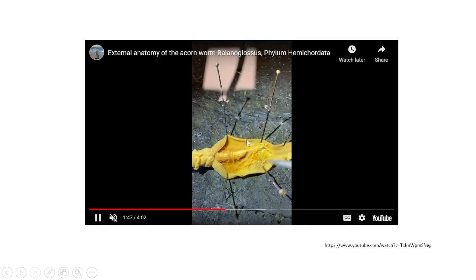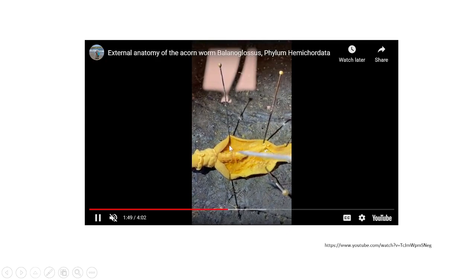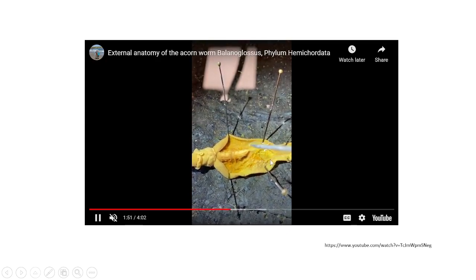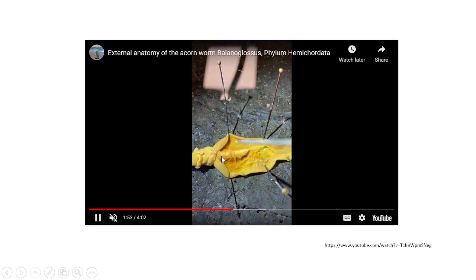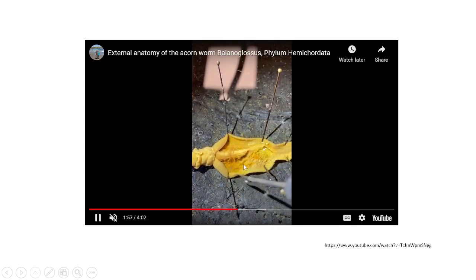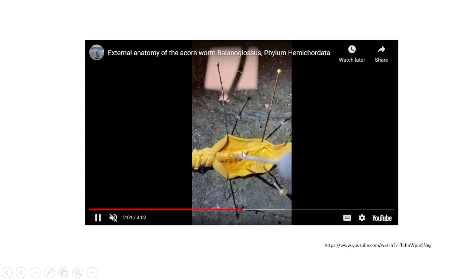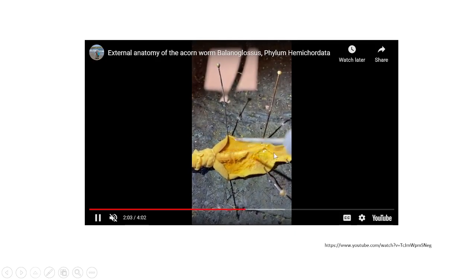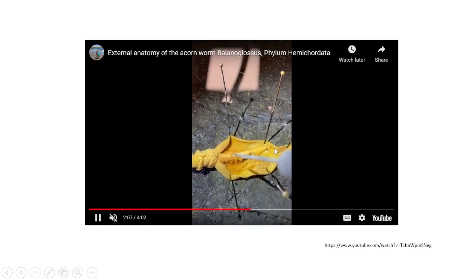You can see the genital wings. Actually, it is a flap. This is the branchial region containing the gill pores. You can see the gonads here in the genital wings. This is that particular portion, and from here it starts. This is a smaller worm, I guess. From here, you can see the trunk region.